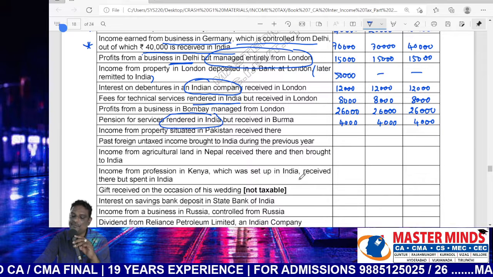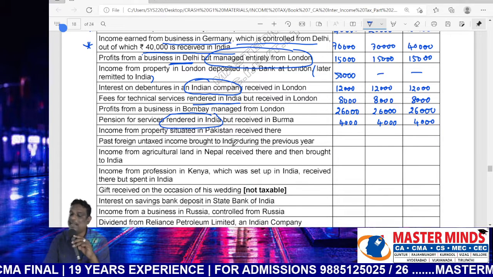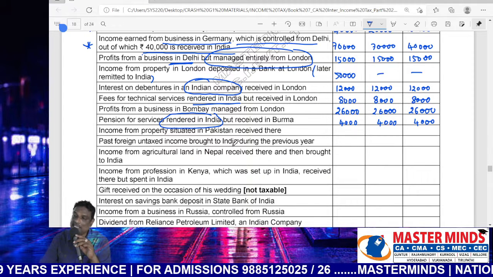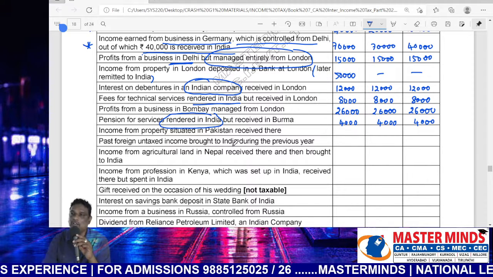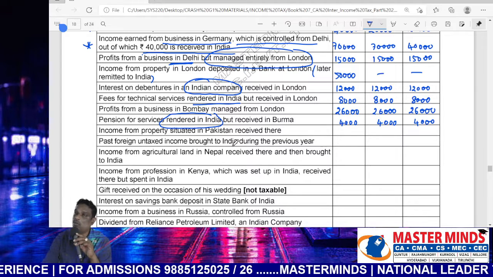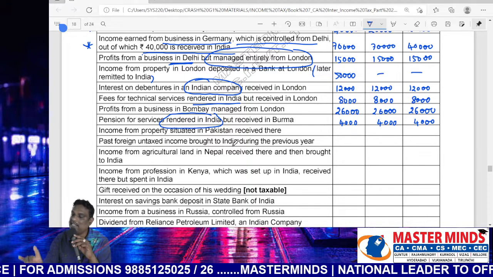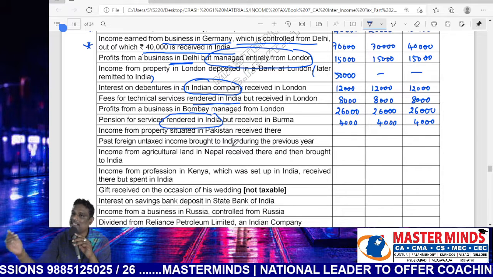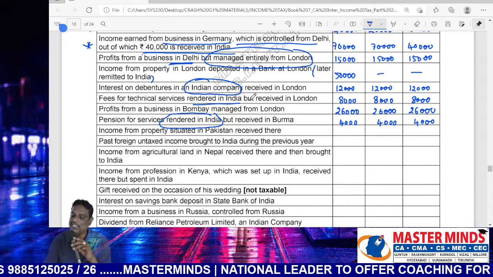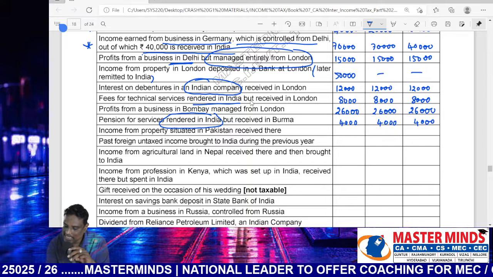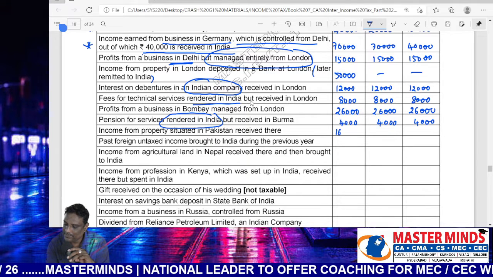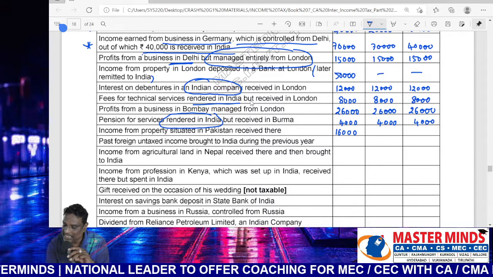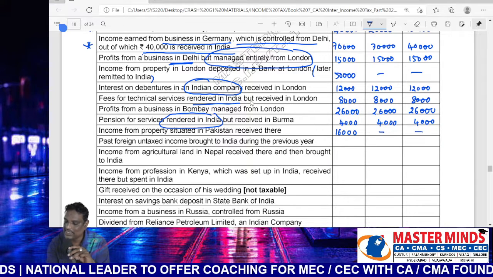Next, income from properties situated in Pakistan and received there. Both earnings and receipts are located outside India. It will be taxable only in the hands of resident and ordinary resident. Not taxable in the second case, not taxable in the third case. Taxable in only the first case. Amount 16,000.